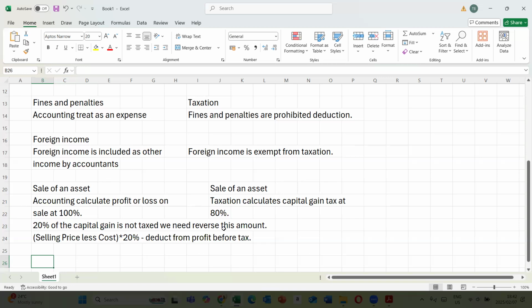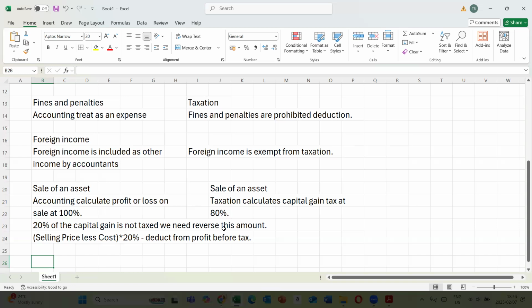They can ask us to calculate deferred tax as well. Or they can bring a theory question to say discuss the deferred tax implications of the transaction. Those are the areas that the examiners can ask us about.